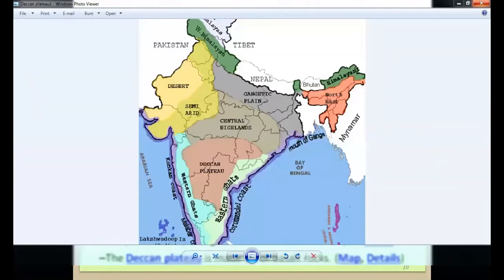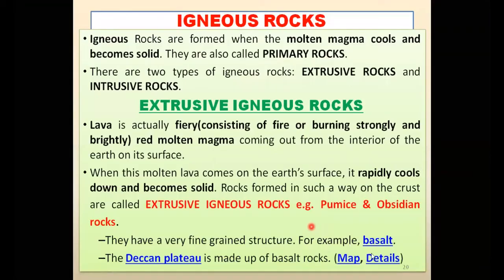This Deccan Plateau is made up of full what? Which type of rock? Extrusive igneous rocks. That's all my details about the extrusive igneous rocks.